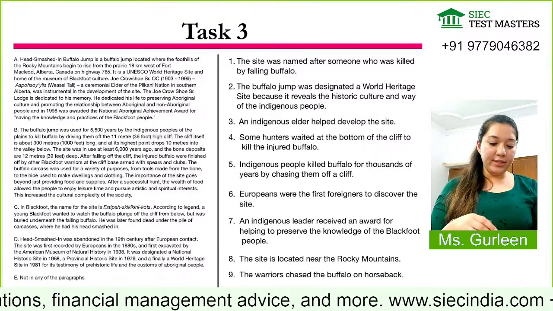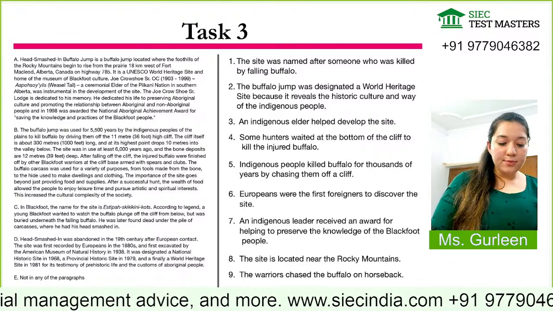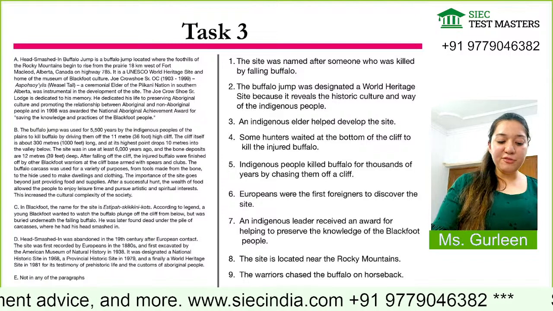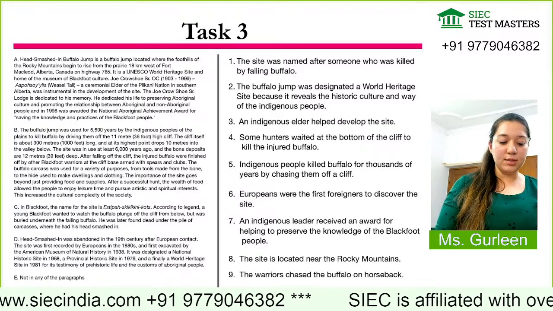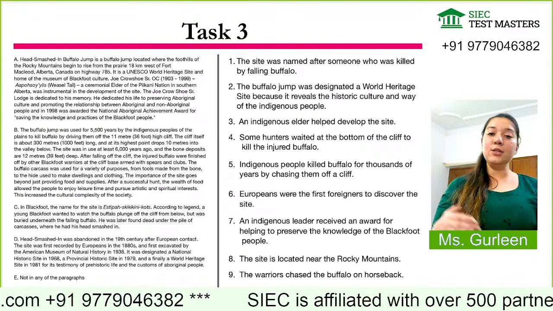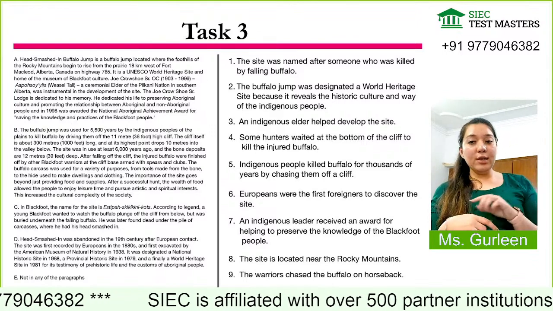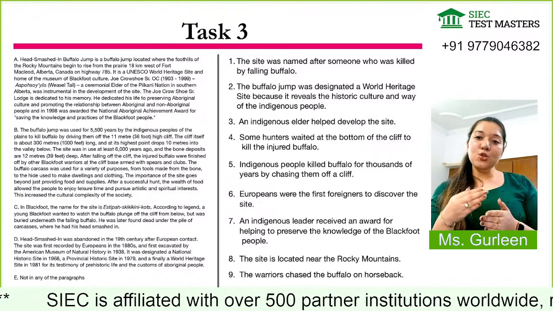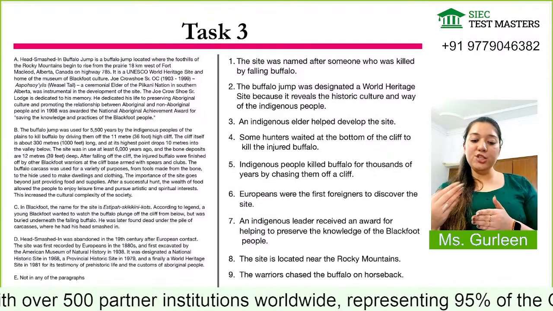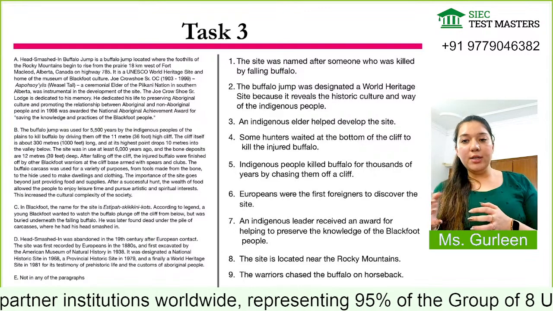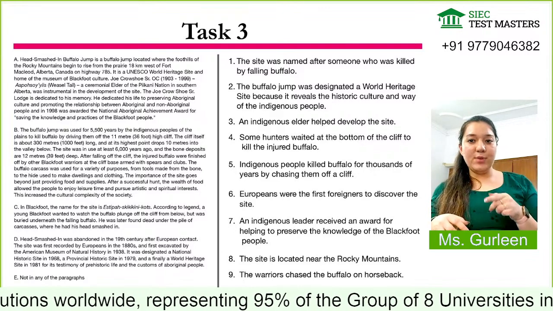Now, when I read the first paragraph, I will not read the whole paragraph. In the fifth line only, you can see the elder of the nation in southern Alberta was instrumental in the development of the site. Now, look at the language. Instrumental in the development of the site. And the question says an indigenous elder helped develop the site. So this is my answer.